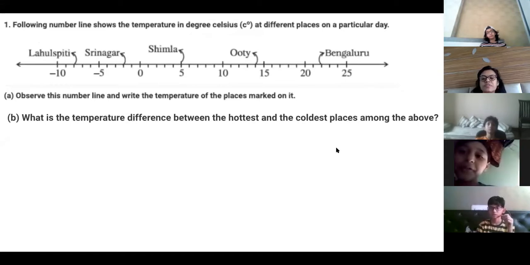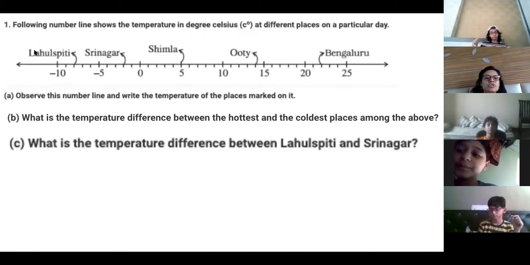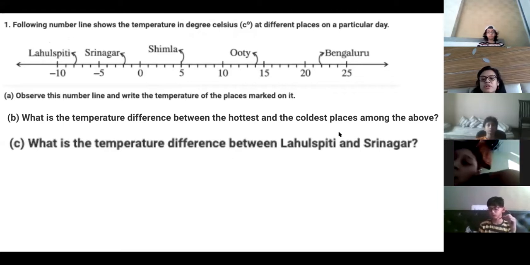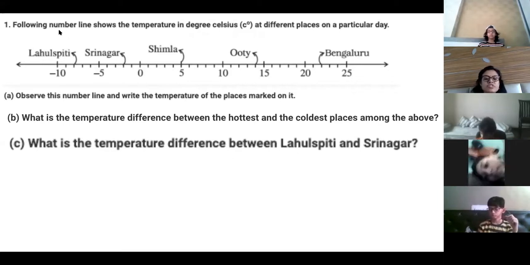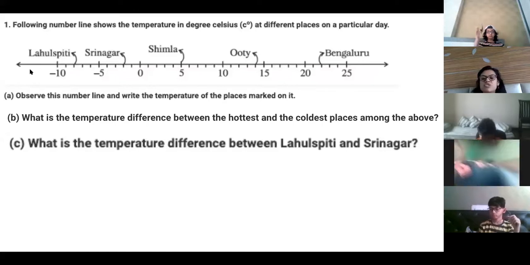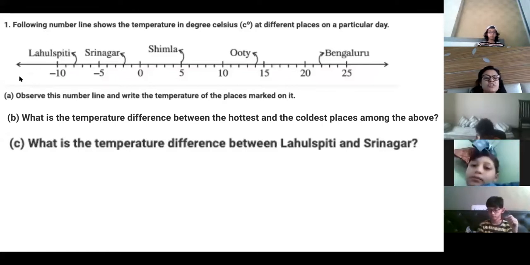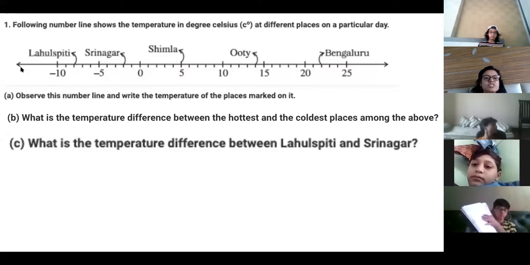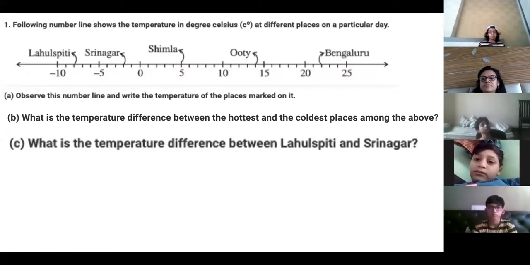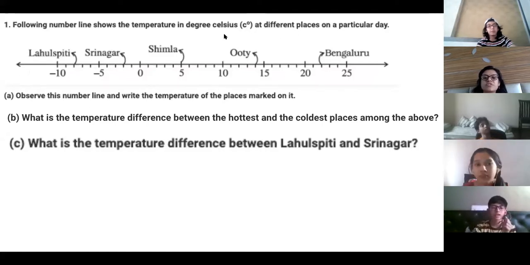We did this yesterday. We did the difference also. Now you have to find the temperature difference between Lahore, Spiti and Srinagar. Whichever is greater, you have to subtract from that. So what is the temperature of Lahore, Spiti? Minus 8. And what is the temperature of Srinagar?